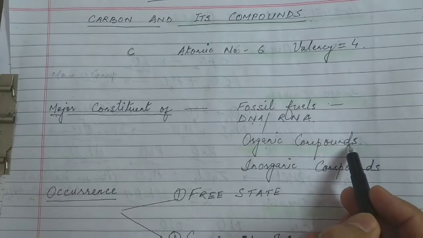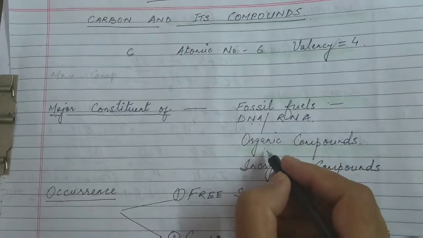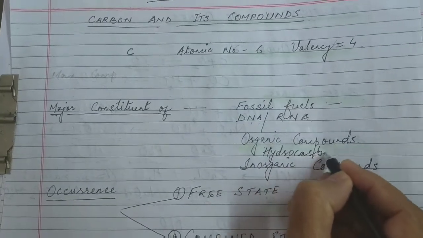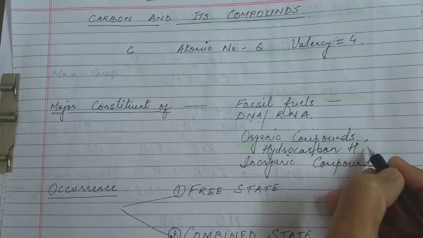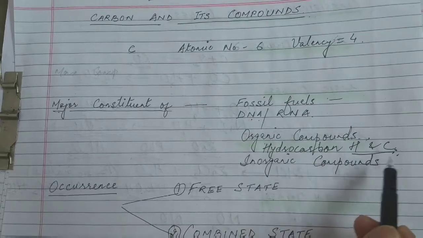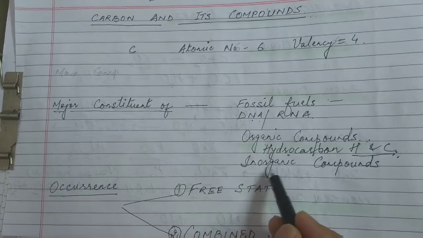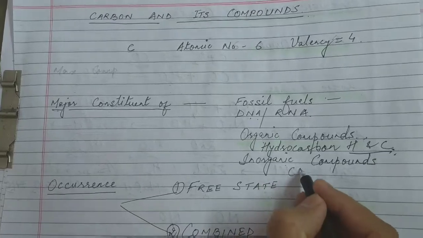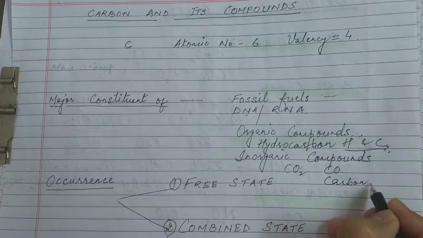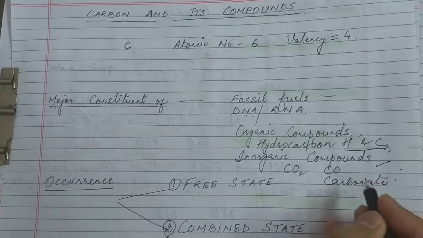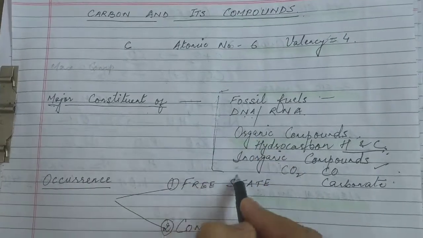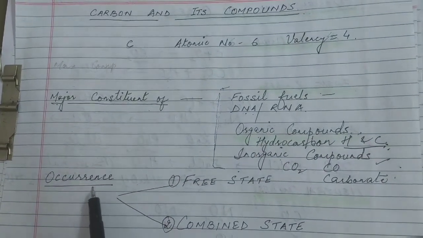Organic compounds constitute carbon in the form of, for example, hydrocarbons, which are the compounds of hydrogen and carbon, and there are many more organic compounds like methane, ethane, butane. Next are inorganic compounds like carbon dioxide or carbon monoxide, or carbonates, limestone, magnesite. All these are inorganic compounds. So carbon forms the major constituent of all these compounds.